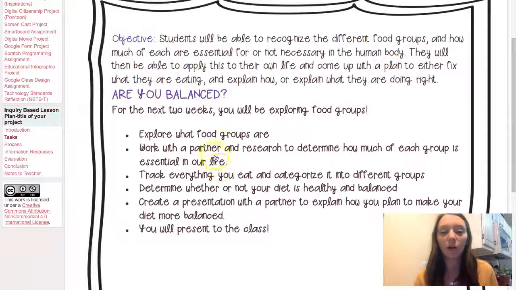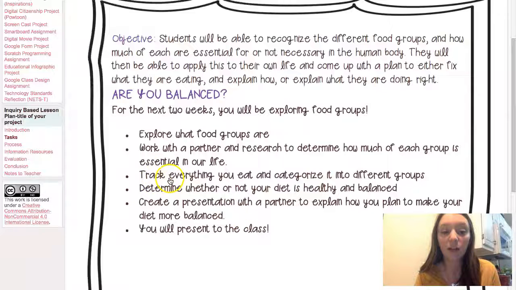I'm going to have them work with a partner for research just because it's still third grade, so I want them to be working together on the internet and with the technology resources. And they're going to track everything they eat. So basically, they're going to learn about the food groups, track what they're eating, and then figure out if they're eating a balanced diet or not. And then the final assessment will be how they're going to change that and apply it into their life.